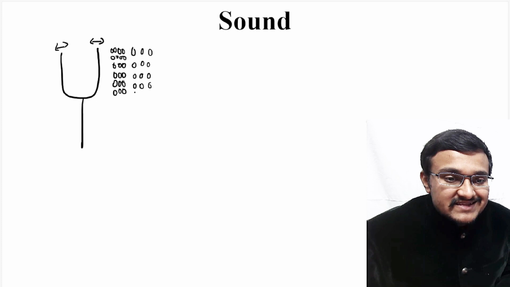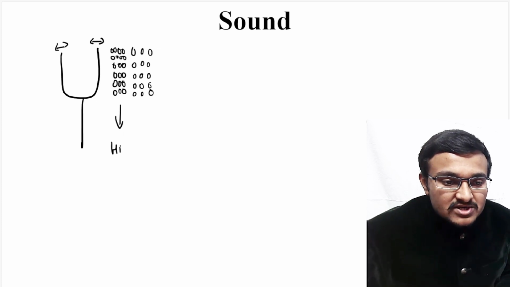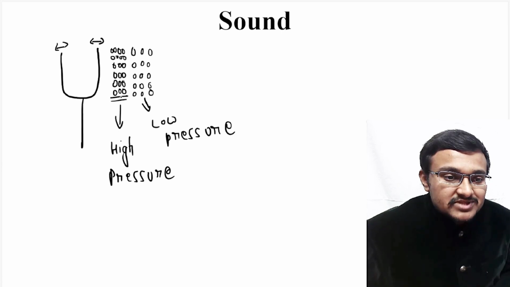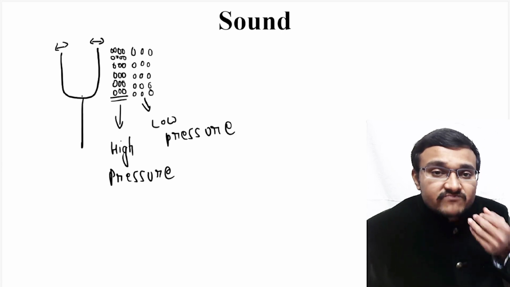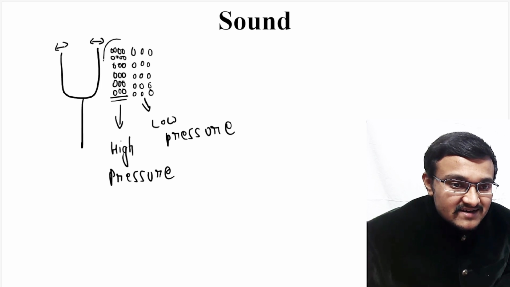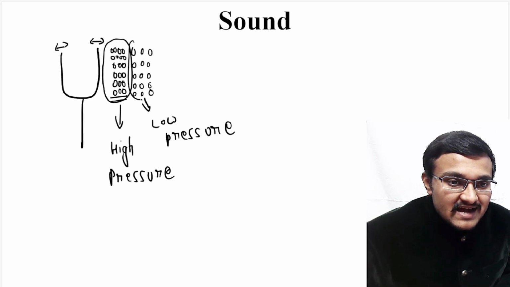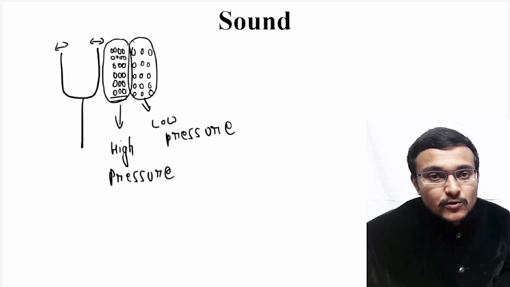So here at this particular region there is high pressure, and at this particular region there is low pressure of these air molecules. So that means when this tuning fork is vibrating, it is creating a set of high pressured region and a set of air molecules which are under low pressure.